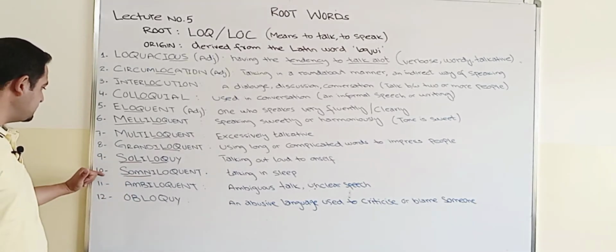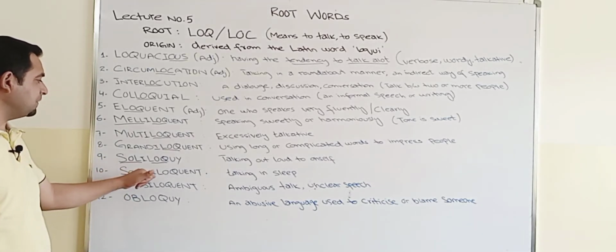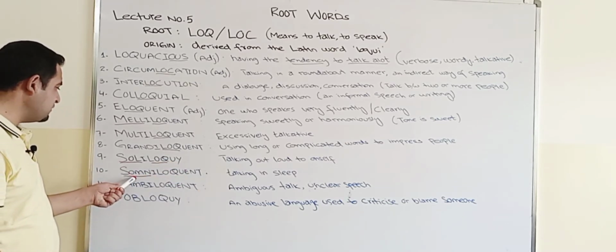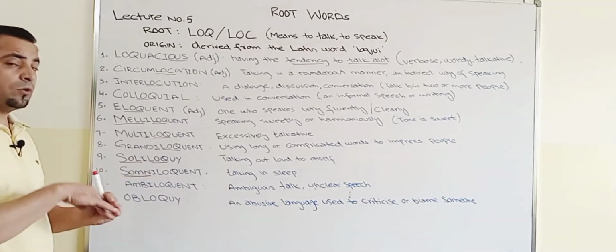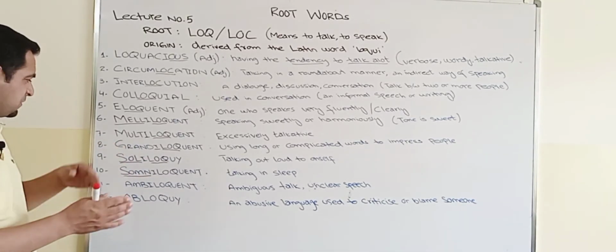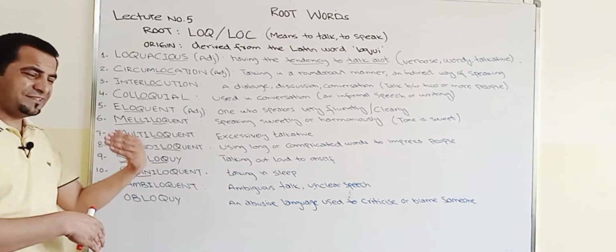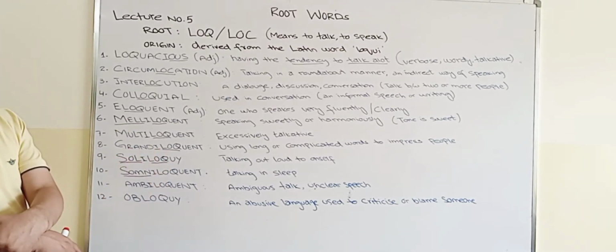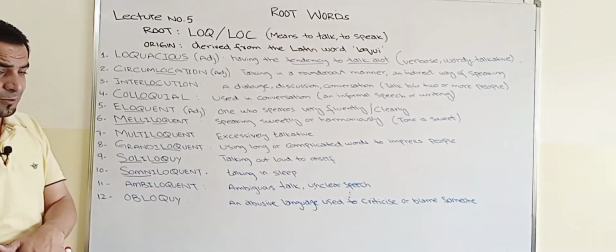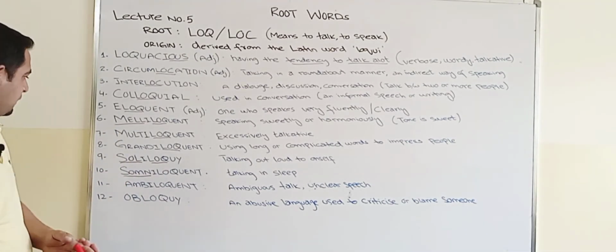Okay, number 10, somniloquent. Again, there is another root. Som or somni is yet another root which refers to sleep or sleeping. Like you might have heard the word insomnia, sleeplessness.